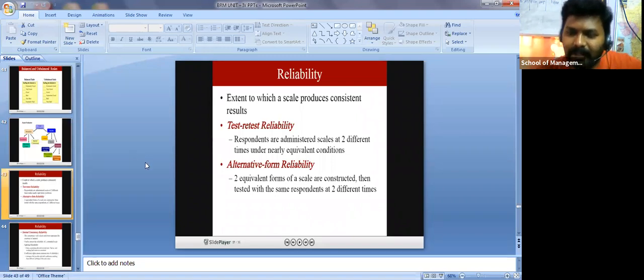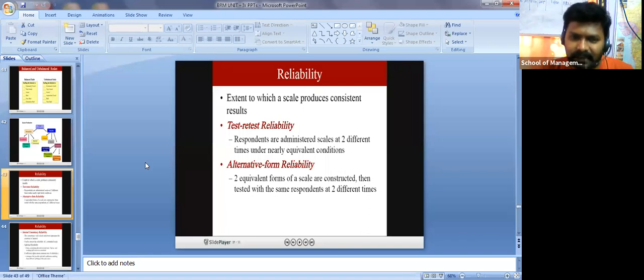So what do you mean by reliability? Let us take an example. Sunil sir prepared a scale related to attitude. It was already tested, so you can use that. But even though you use it, you have to check reliability using SPSS. The dimension reduction and scale reliability option is available in SPSS. Once you give the data, you will get the reliability, which is Cronbach's alpha. If you get Cronbach's alpha less than 0.70, then you cannot rely on that data. It should be greater than 0.70, and only then will we rely on that data.